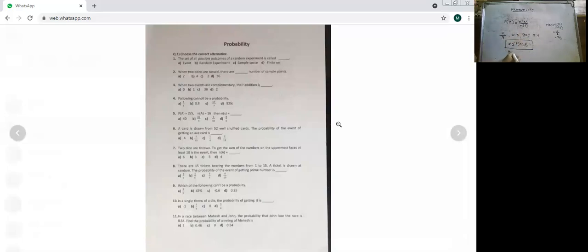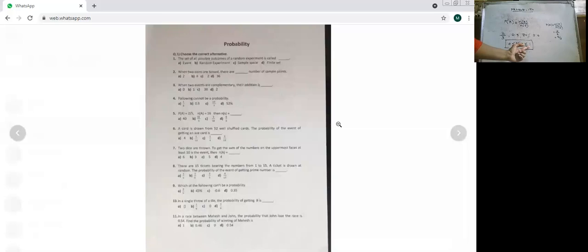In that case, your A would be the empty set and there will be zero probability. So probability lies between 0 and 1, including them.